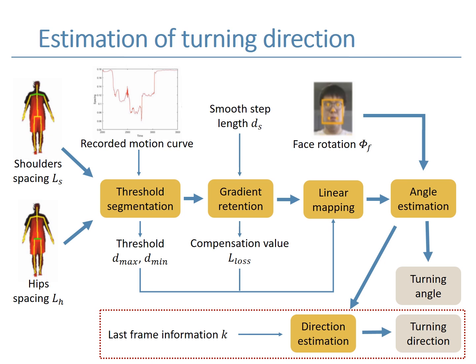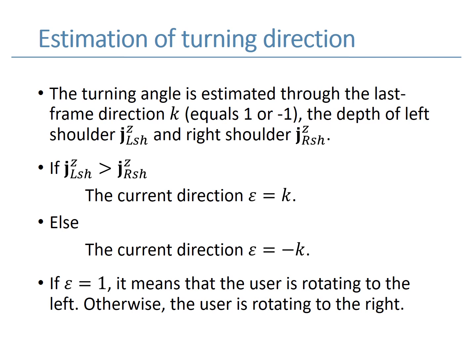Next, I will briefly introduce the estimation for turning direction. The turning direction is estimated through the last frame direction, the depth of the left shoulder, and the depth of the right shoulder. This step is to detect whether the human is turning left or turning right. The algorithm is listed as follows.